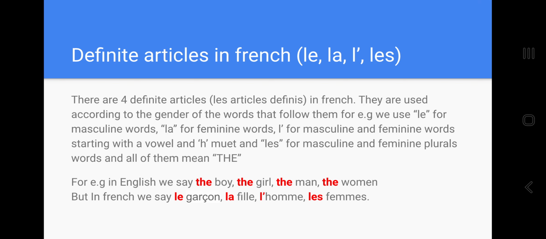Okay, so in English we say the boy, the girl, the man, the women, but in French we'll say le garçon, la fille, l'homme, les femmes.